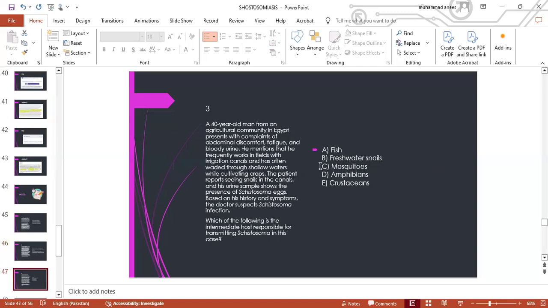Number three. A 40-year-old man from an agricultural community in Egypt presents with complaints of abdominal discomfort, fatigue, and bloody urine. He mentions that he frequently works in fields with irrigation canals and has often waded through shallow waters while cultivating crops. The patient reports seeing snails in the canals, and his urine sample shows the presence of schistosoma eggs. Based on his history and symptoms, the doctor suspects schistosoma infection. Which of the following is the intermediate host responsible for transmitting schistosoma in this case? A. Fish. B. Freshwater snails. C. Mosquito. D. Amphibians. E. Crustaceans.